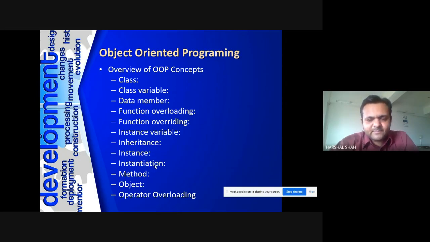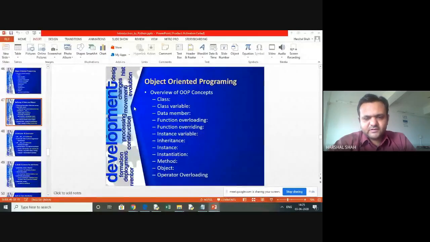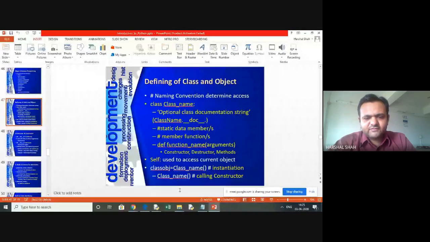Now I will pose a question to everyone here. If we were defining earlier the data members in any other traditional languages, right, that this is the data we have, and that we were declaring our data members, what to do over here? What to do over here when you have a class? What will be happening over here?